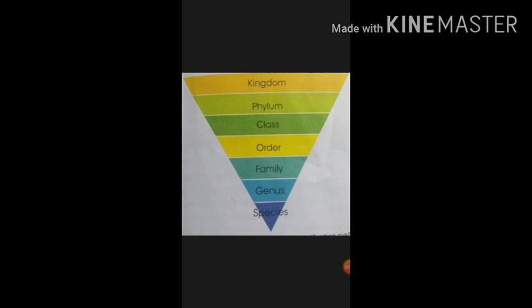Okay, and in the previous session we also discussed the highest rank, that one is the kingdom, and the lowest rank, that one is the species. And what is that species? It is a group of similar organisms that can reproduce among themselves. Re means again, produce means production, formation.